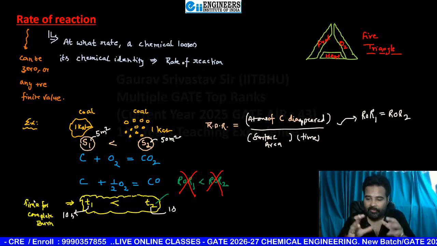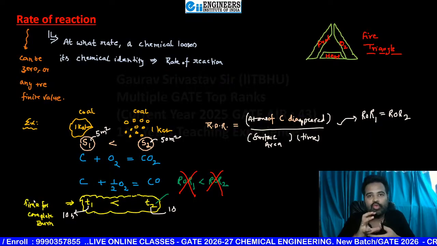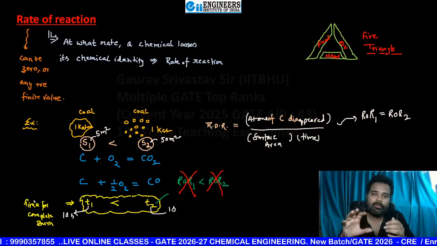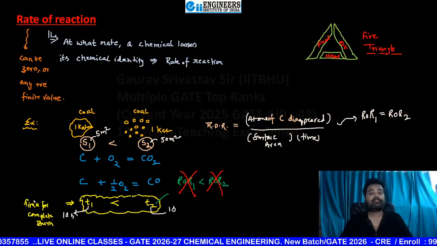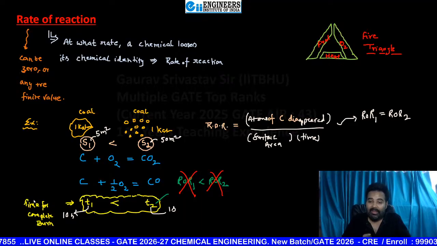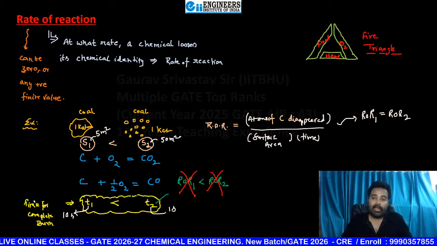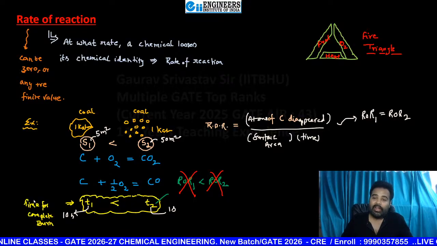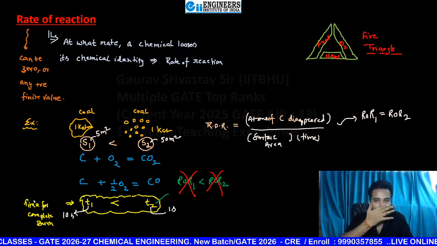So if we are taking a big particle, definitely the inner carbon is unable to make direct contact with oxygen. It will only be available once the top layer burns. So definitely the surface area is less there. So the main factor that is going to affect the rate there is surface area. That's why for the coal case we are taking surface area as our basis.